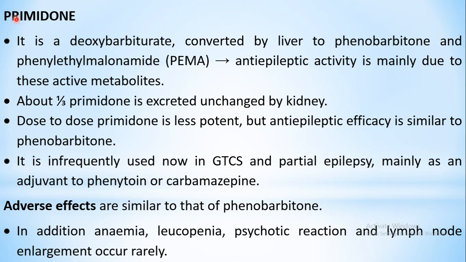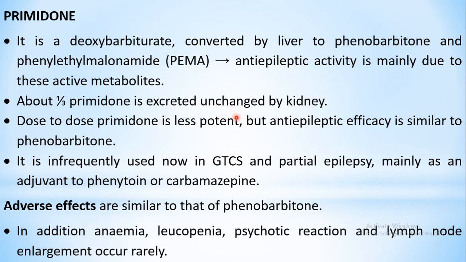The actual anti-epileptic activity is not because of the parent drug, it's just a prodrug, it does not have any activity, but after metabolism the two metabolites are generated. Whatever anti-epileptic activity is shown by this drug is mainly because of these two active metabolites. However, 1/3 of the primidone is also excreted in the unchanged form, so it does not get converted into its active metabolite. Next point is the potency.